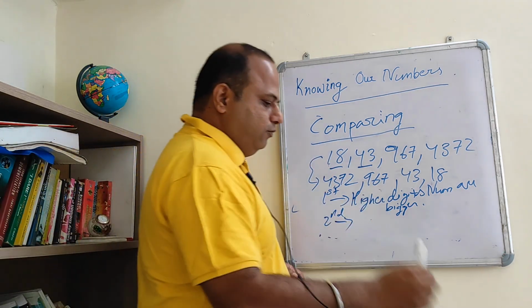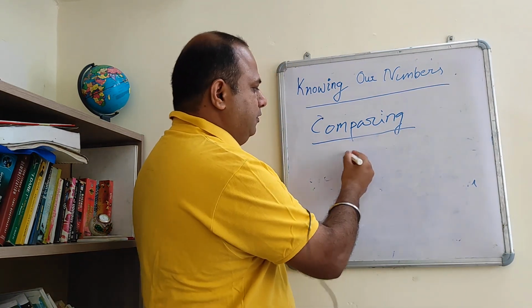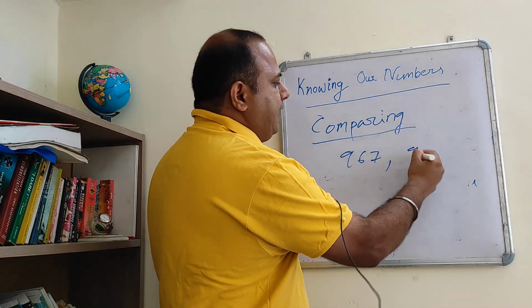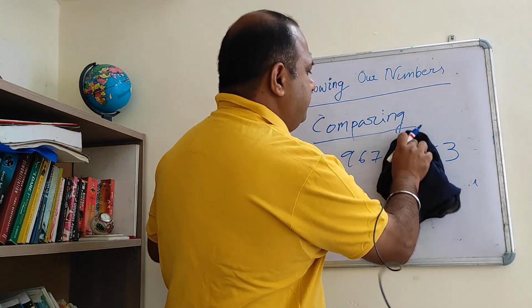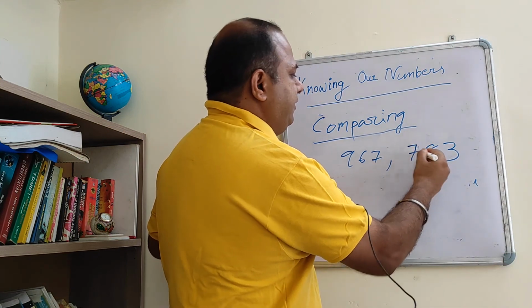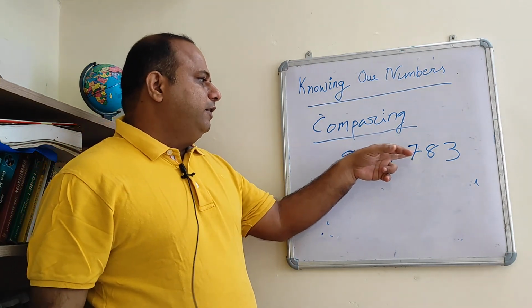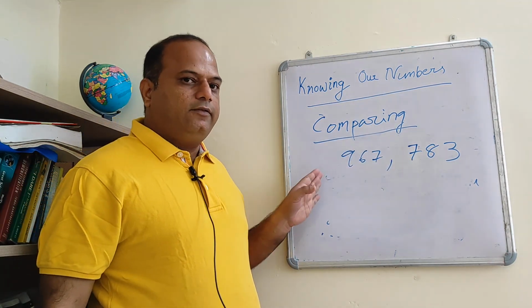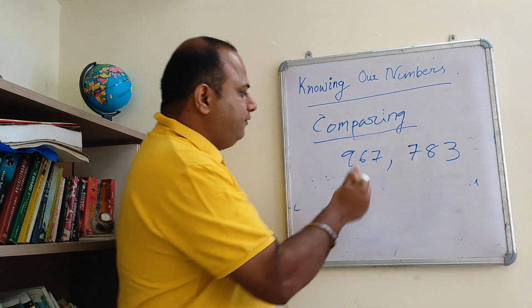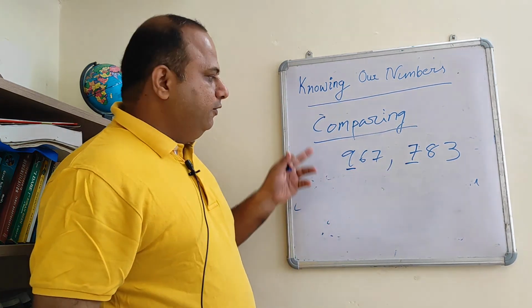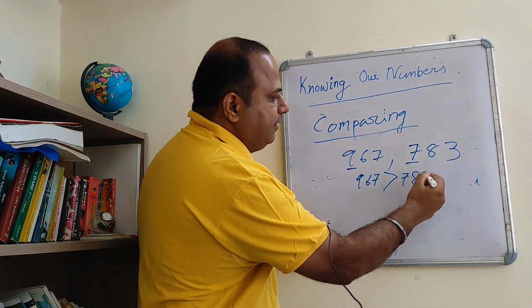So you see, let me rub this out. 967 and 983. Okay, sorry, first we will take it like this: 967 and 783. Why am I telling you that we are going for the second rule? The second rule says that they are both 3-digit numbers, so the first rule will not apply here. So what we have to see is the 100th place. The 100th place here is 9, and here the 100th place is 7. So which one is bigger? We put a bigger sign here. 967 is obviously bigger than 783.